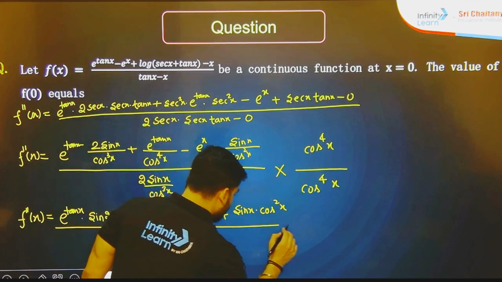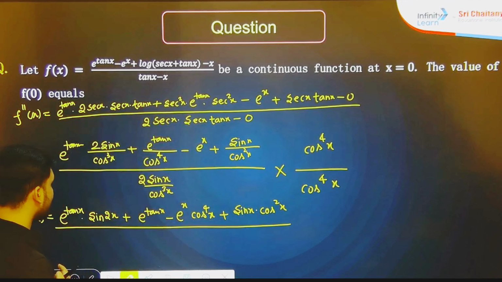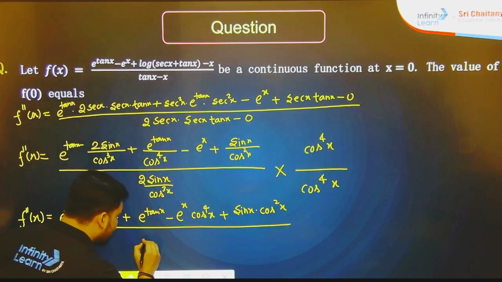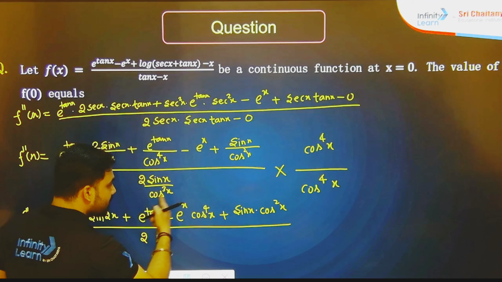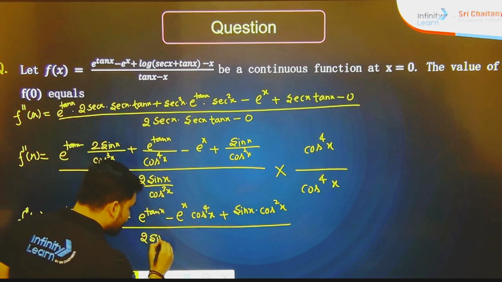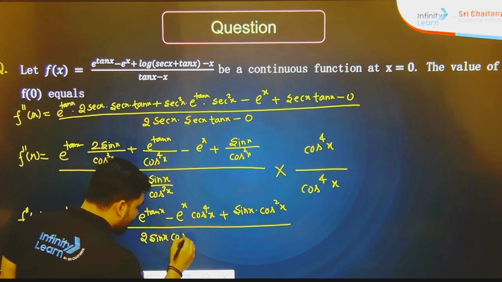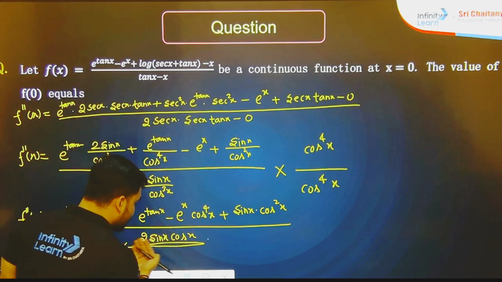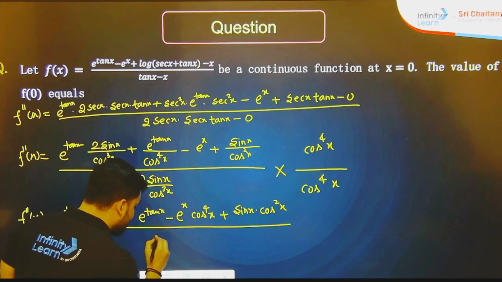Now this part is done. Now see here, this will again become, 2 cos cube x cancels out, 2 sin x cos x, and we know that 2 sin x cos x is nothing but sin 2x.